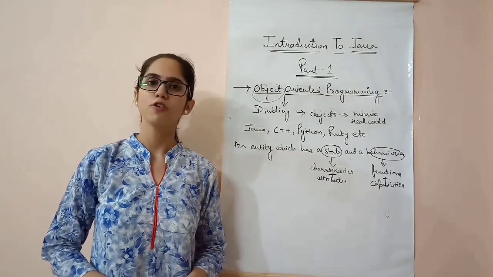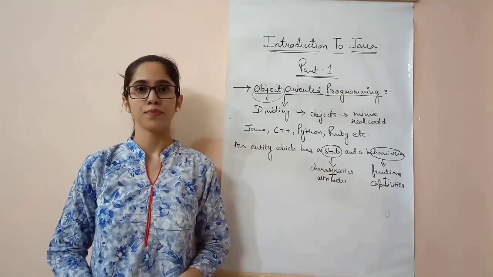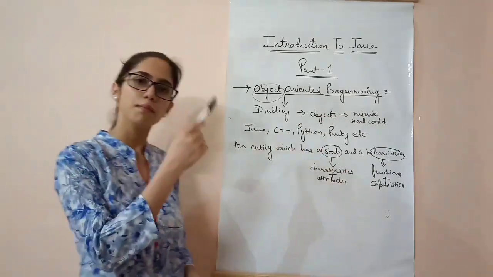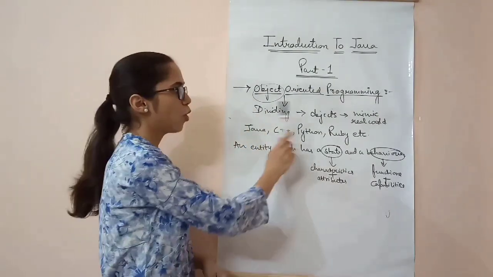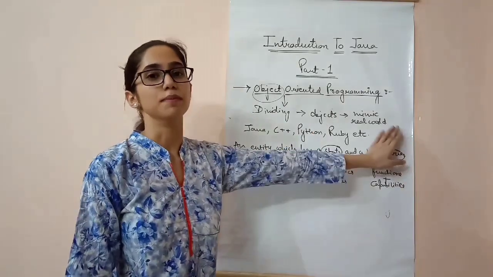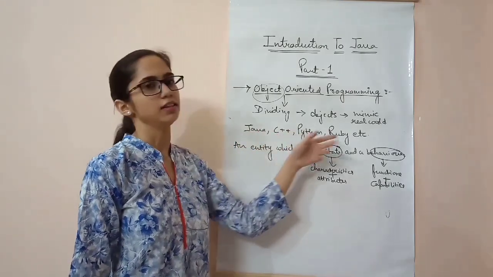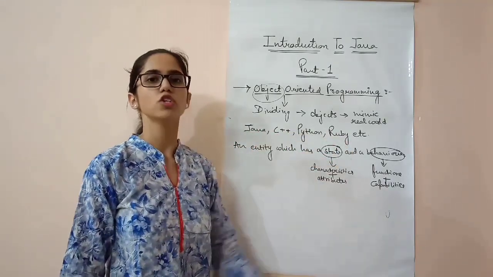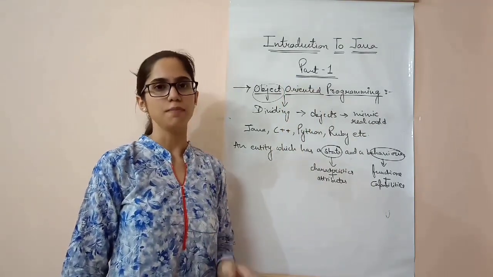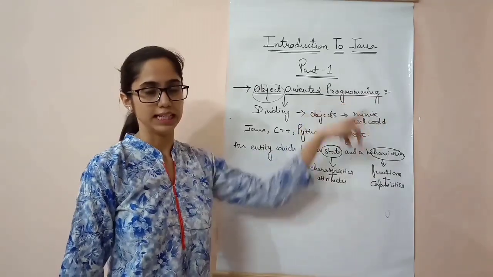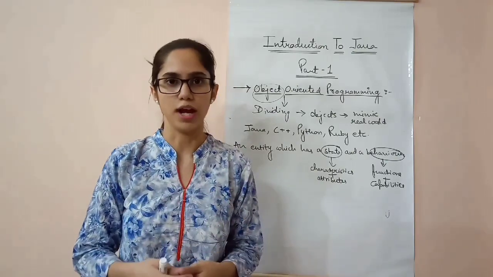After platform independence, let's discuss the object-oriented programming feature of Java. This concept is all about dividing the program into objects that can mimic the real world. For example, Java, C++, Python, Ruby, all these programming languages use object-oriented programming. The main purpose of this concept is to mimic the real world, that is, to establish the closeness between the real world and programming.